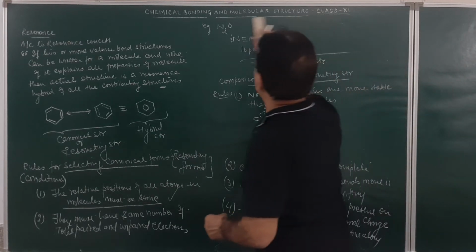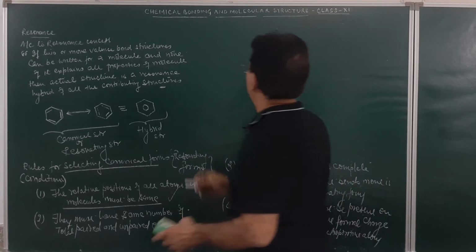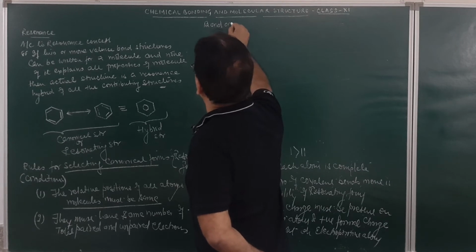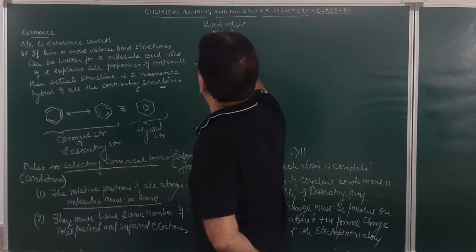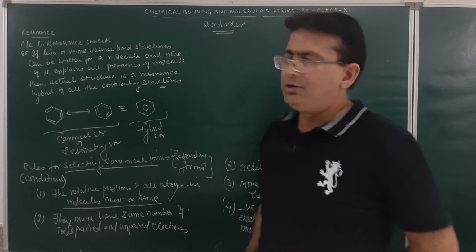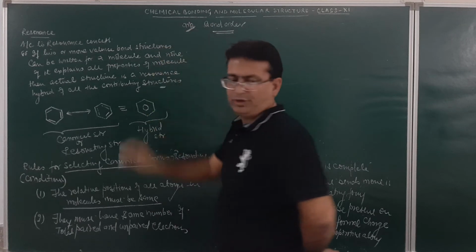So due to resonance, the bond order of a molecule or ion changes. How do we find out the bond order? With the help of our resonating structure. This is a very important question: how do we find out the bond order with the help of a resonating structure?